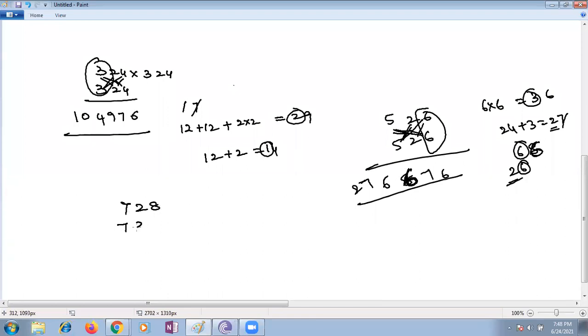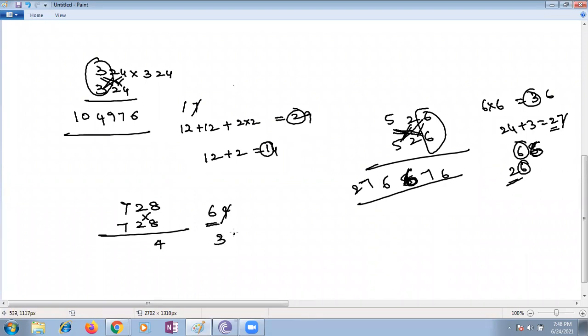728 multiplied with 728, you have to try it, then we can leave. Number of sums you should practice, children. One day, you will again forget the same thing. 16, ma'am, then 8 to the 16 plus 16, 32 plus 6, 38.